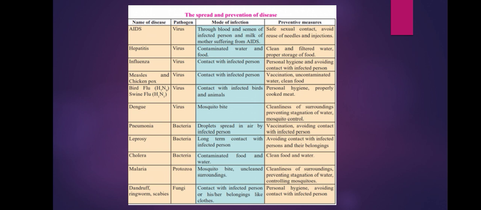And so we should consume food at the clean place and the clean surrounding. Then the next type of pathogens which are included are the protozoa. So the important disease is malaria.